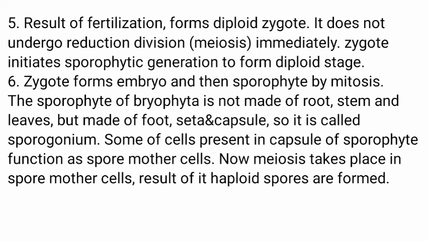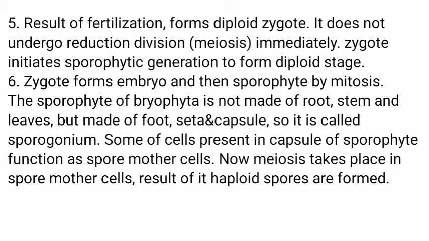The zygote does not undergo reduction division, which means meiosis, immediately. The zygote initiates the sporophytic generation to form the diploid stage. The zygote forms an embryo, and the sporophyte is formed by mitosis. The sporophyte of Bryophyta is not made of root, stem and leaves, but of foot, seta and capsule. So it is called sporangium.